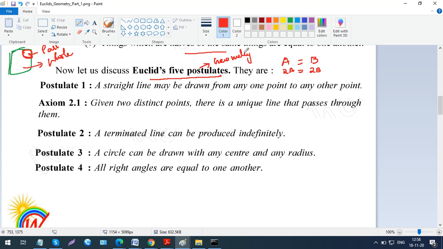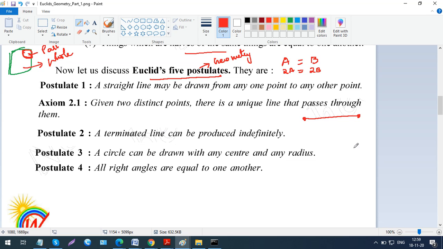The first one says, a straight line may be drawn from any one point to any other point. That means if you have two points, let's say there's one point and there's another point, a straight line can be drawn joining these 2 points, right? This is a known thing, and it's specific to geometry. When you have 2 points on a plane, you can join them, and the line joining these 2 points is going to be a straight line.